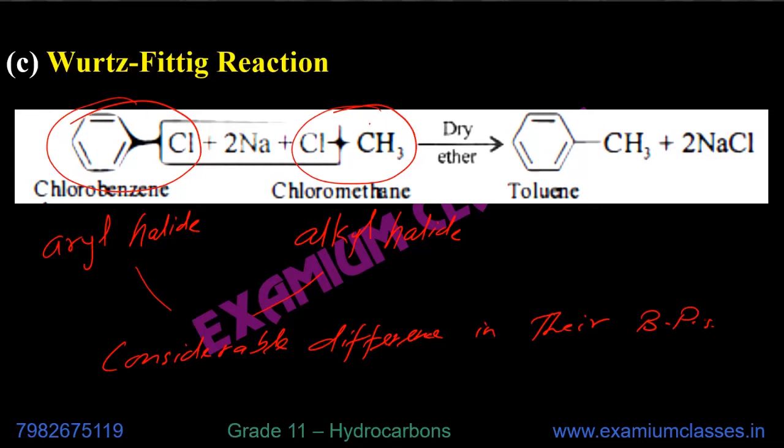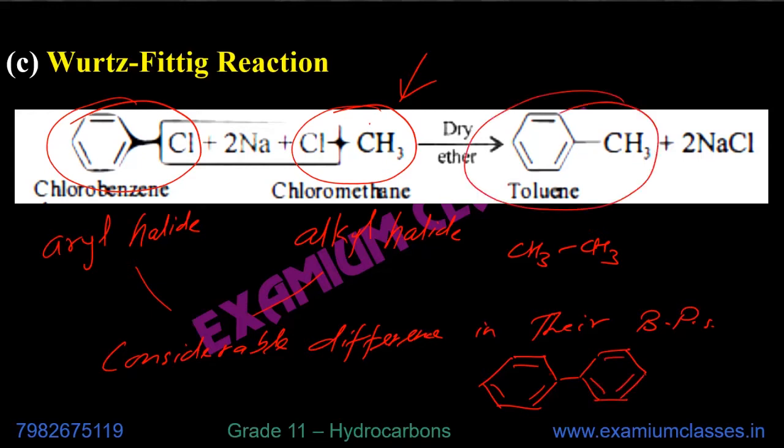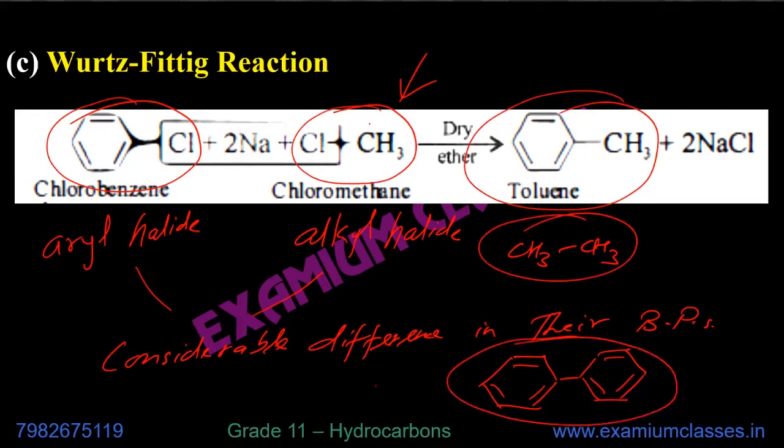Okay? Even if other compounds will be formed, for example, CH3-CH3 will be formed when this will combine only, or C6H5-C6H5 will be formed. But these three have substantial difference in their boiling point. So that's why Wurtz-Fittig reaction is possible.